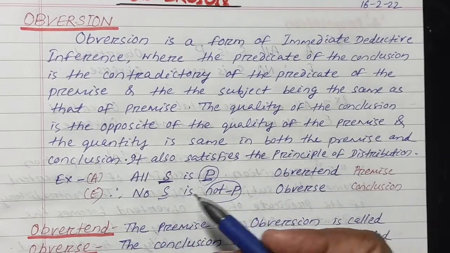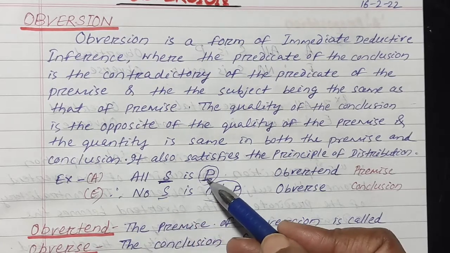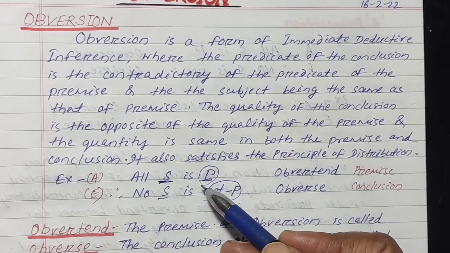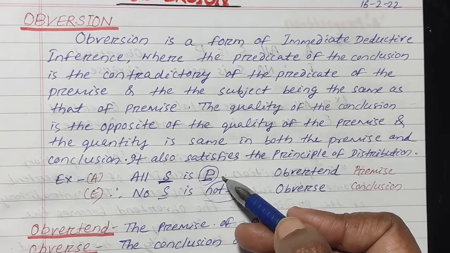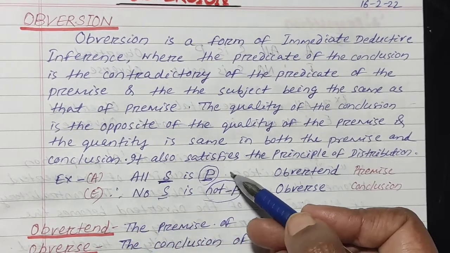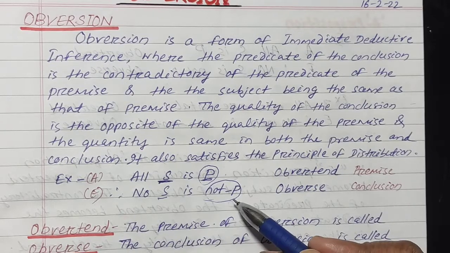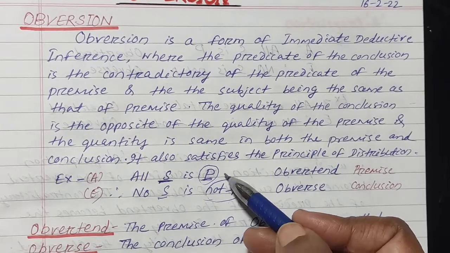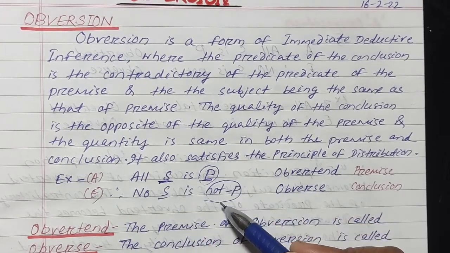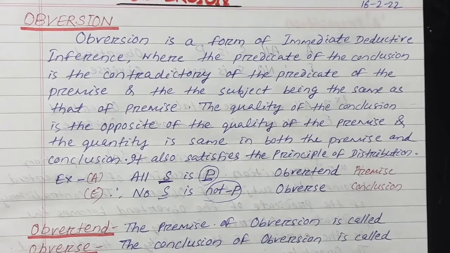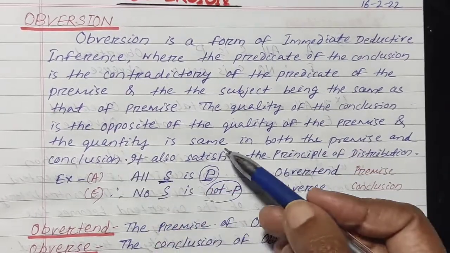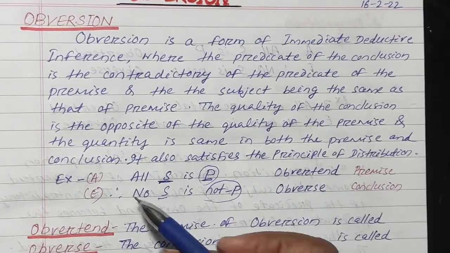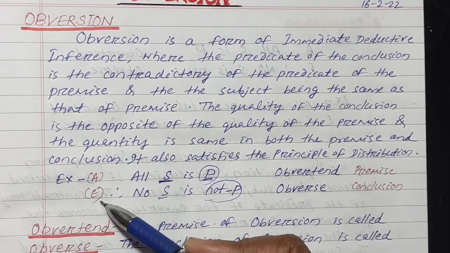The quality of the conclusion is the opposite of the quality of the premise. In the first obvertend the quality is positive, that means affirmative. A proposition is universal affirmative, E proposition is universal negative. That means the first proposition is affirmative, and the conclusion will be negative. So the quality changed, and the quantity is the same.